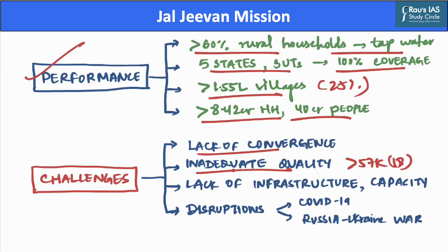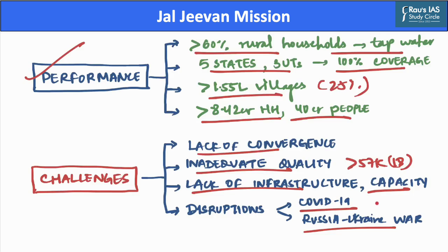Further, there is lack of in-village infrastructure and lack of capacity of local communities, which has led to poor operation and maintenance of village created infrastructure. Further, the COVID-19 pandemic and the Russia-Ukraine war have caused the mission to slow down considerably because they impede access to pipes and civil construction material which are necessary for this mission.